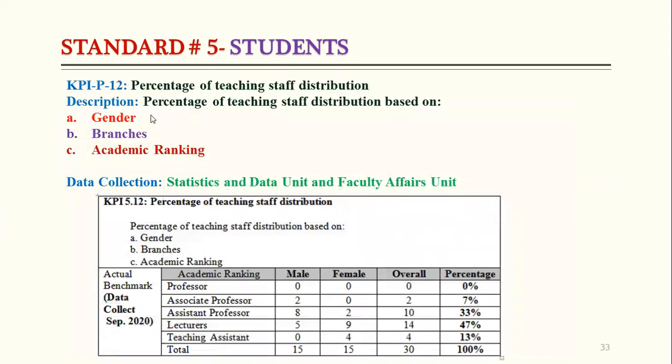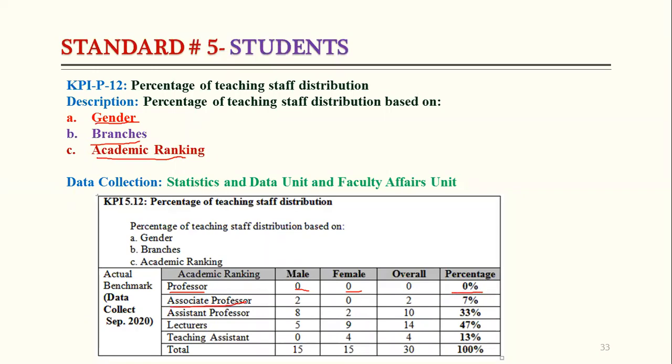Similarly, KPI number 12 is the percentage of teaching staff distribution. So this is not the student and teacher ratio. This is the distribution of teaching staff in terms of gender, branches, and academic ranking. We know that we have 2 branches, male and female, and academic ranks like professor, associate professor, assistant professor, lecturer, and teaching assistant. For example, let's suppose we have a professor in the male campus, and in the female campus we did not have any professor. So it means this percentage is 0.